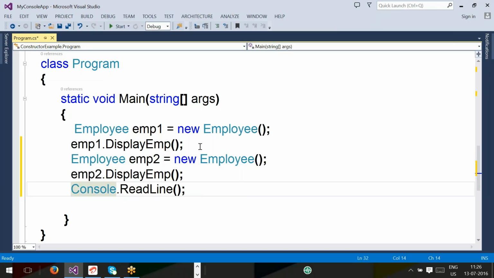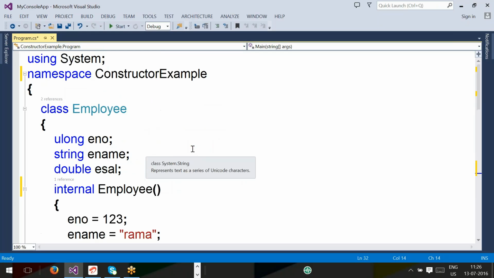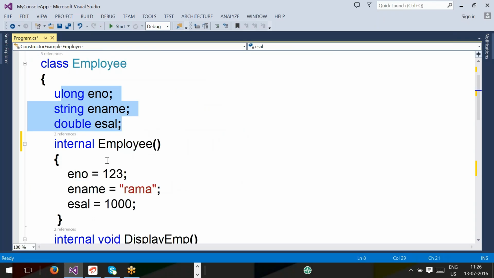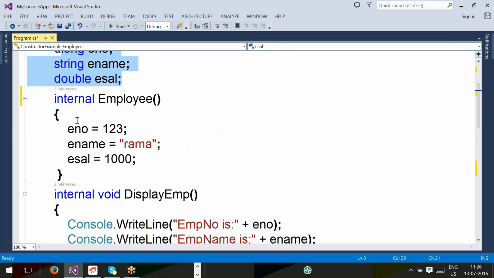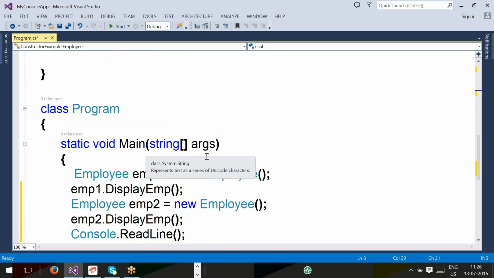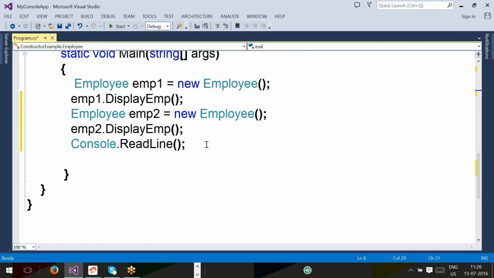Observe, all of you. How many variables? Three variables, and the constructor initializes them. To initialize these instance variables, which constructor are we using? The user-defined default constructor. And the display method, and two objects you are creating. Now my question to all is, what is the problem?